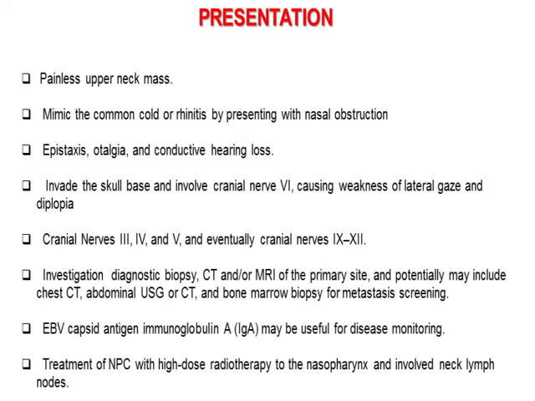Diagnosis is established mainly by biopsy and other investigations like CT scan and MRI of the primary site. If there are signs of metastasis, we can go ahead with a metastatic workup as well, along with bone marrow biopsy and bone marrow aspiration. Estimation of Epstein-Barr virus capsid antigen immunoglobulin level is mainly useful for disease monitoring in nasopharyngeal carcinomas.